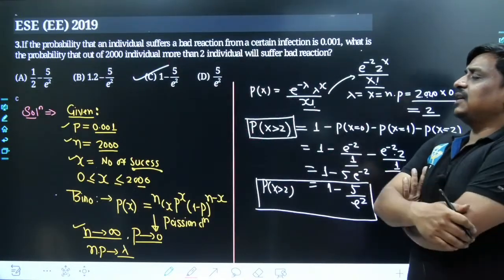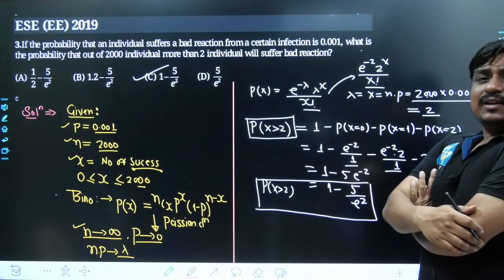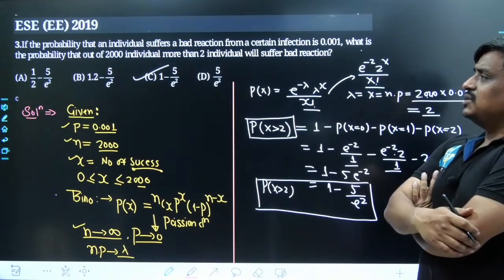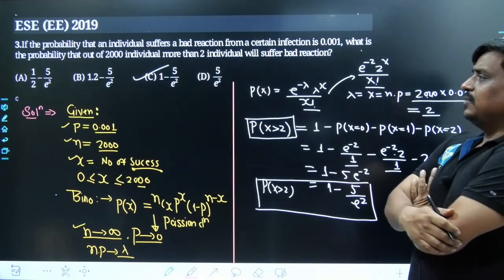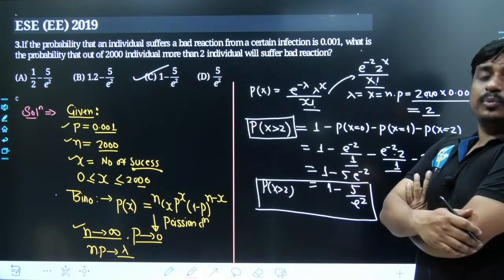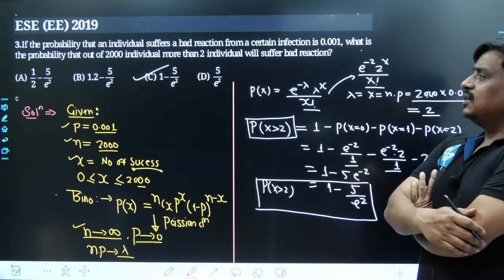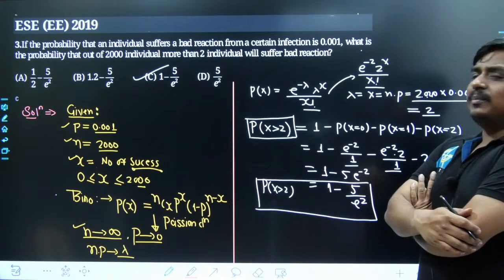Once we are done with the second question, here comes the third problem. Deliberately, I selected this problem from the engineering services examination, specifically the technical part of electrical in the year 2019. This problem was from the concept of Poisson distribution, and they were asking, what is the probability that more than 2 individuals suffer from the bad reaction?